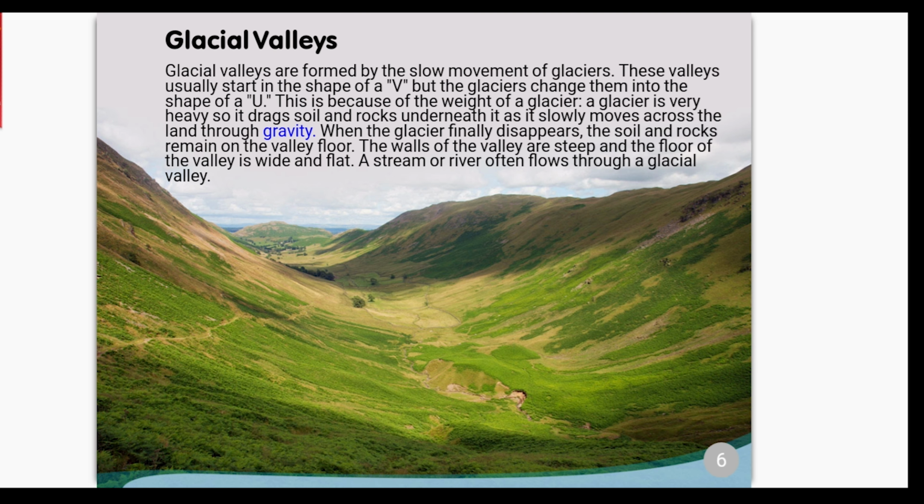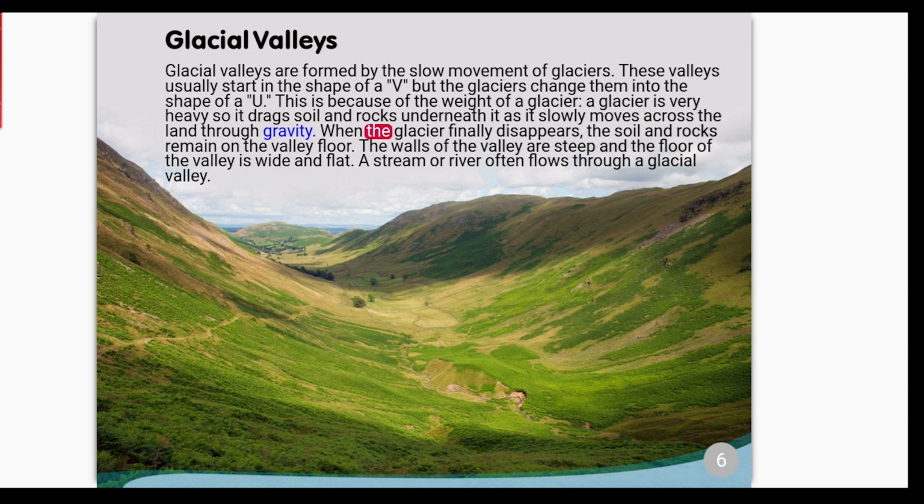Glacial valleys. Glacial valleys are formed by the slow movement of glaciers. These valleys usually start in the shape of a V, but the glaciers change them into the shape of a U. This is because of the weight of a glacier. A glacier is very heavy, so it drags soil and rocks underneath it as it slowly moves across the land through gravity.